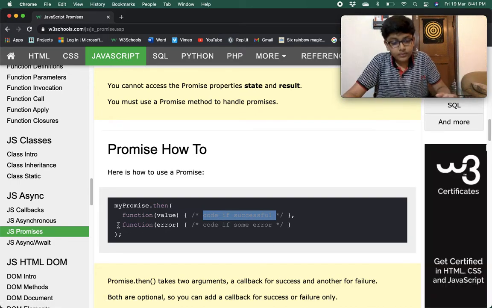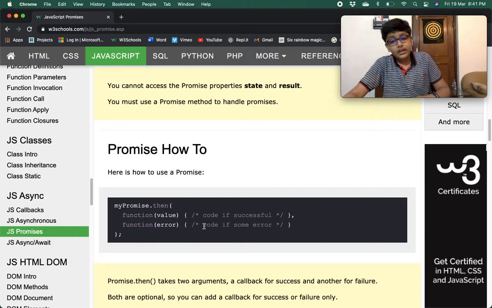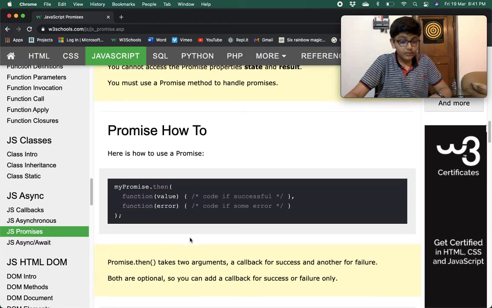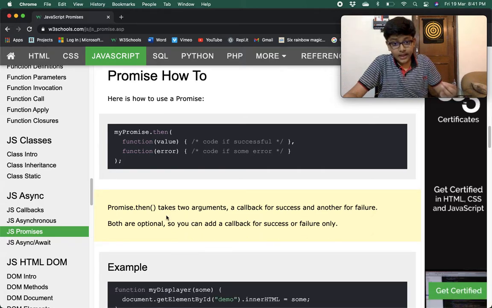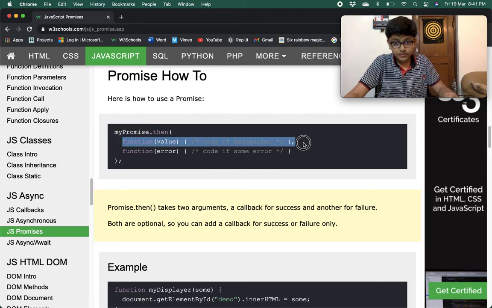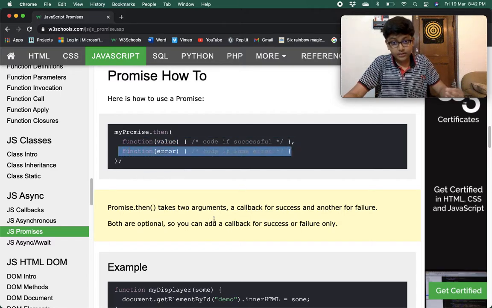And then we have function error, which holds the code if some error occurs. Promise dot then takes two arguments: a callback for success, and another for failure.